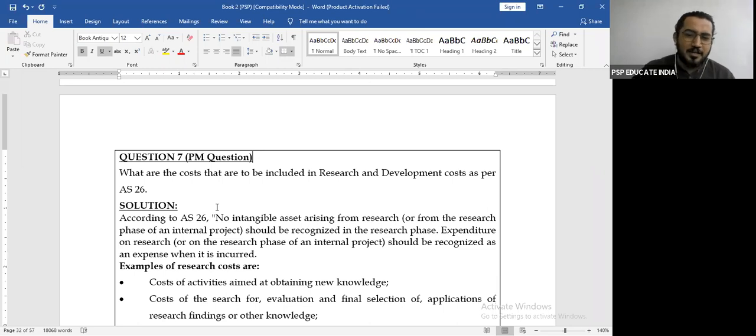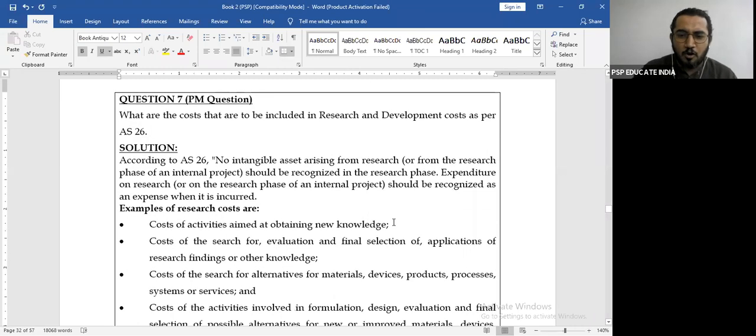Examples of research cost are cost of activities aimed to obtain new knowledge. So when any expenditure is done only to obtain new knowledge, it is known as research. Cost of the search for evaluation and final selection of an application of research findings and other knowledge. तो आप जो भी कोई चीज evaluate कर रहे हो, कोई चीज select कर रहे हो, if you are doing research in order to obtain other knowledge, then again it is an example of research cost.